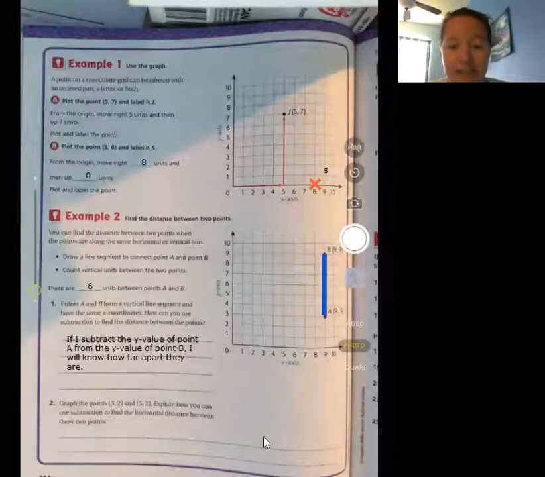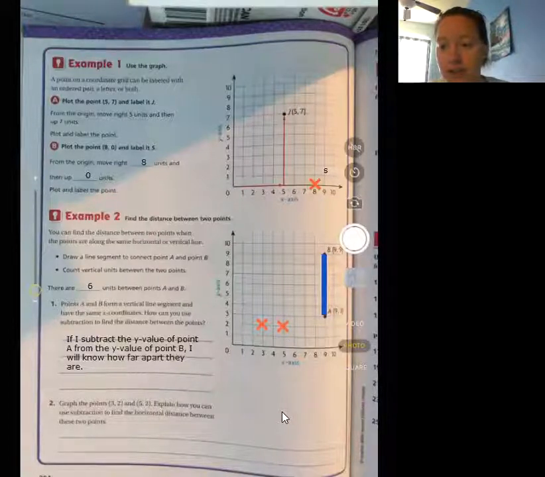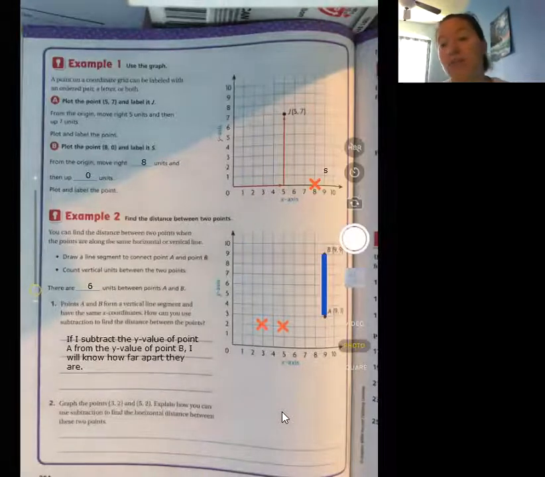I'm going to do it with x's again. So 1, 2, 3, 1, 2. That's (3, 2). And then (5, 2): 1, 2, 3, 4, 5, 1, 2. Do you see how it goes like that? I'm literally counting it each time, but you do not have to.